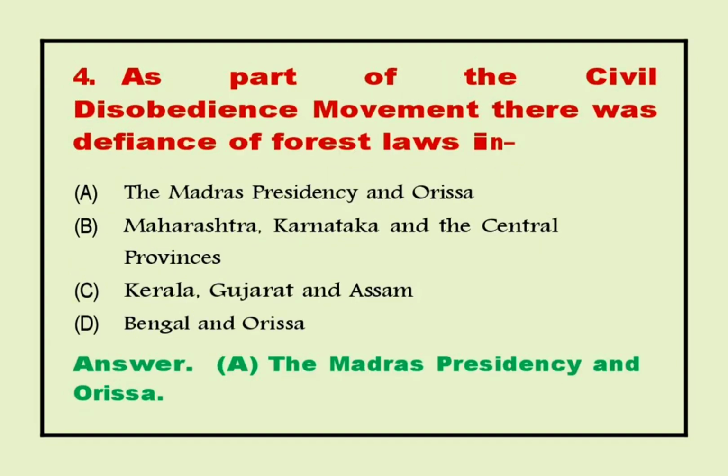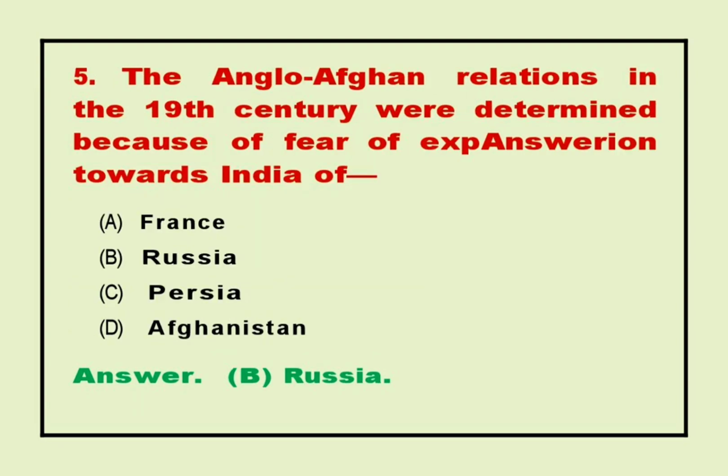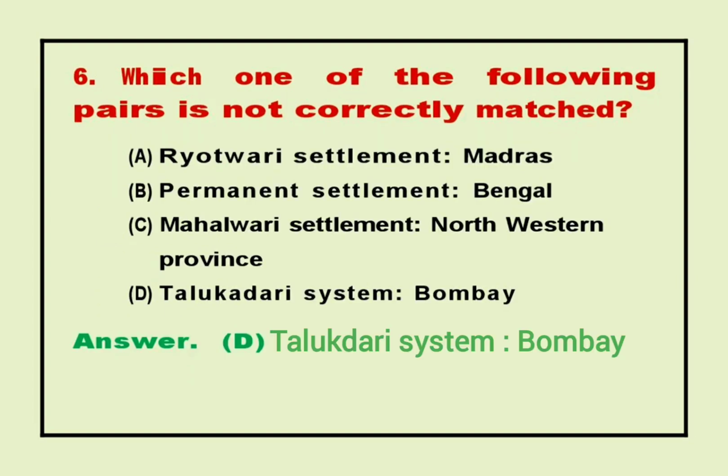4. As part of the civil disobedience movement there was defiance of forest laws in. Answer A. The Madras Presidency and Odisha. 5. The Anglo-Afghan relations in the 19th century were determined because of fear of expansion towards India of. Answer B. Russia.